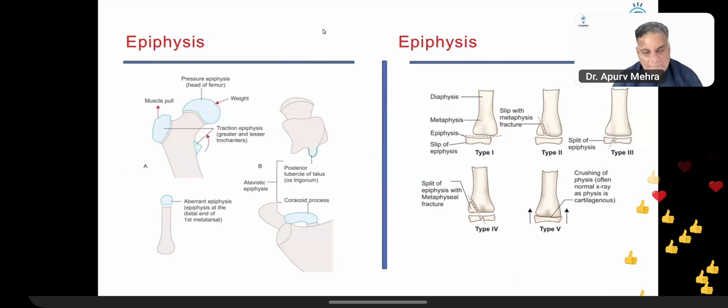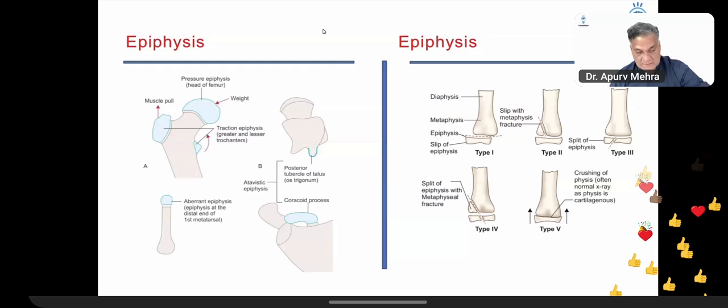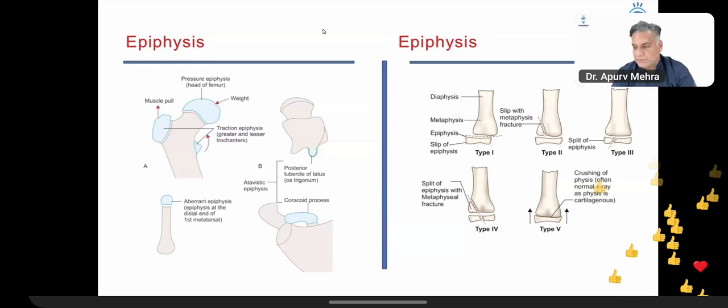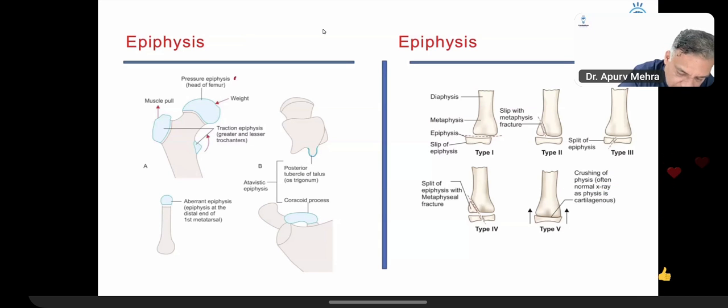Epiphysis, again, this question came as an image. If you have a joint-forming epiphysis, it will be covered with cartilage. It's called the pressure epiphysis. The head of femur, the head of humerus, or the lower end of fibula or tibia, that came in this exam. That's a pressure epiphysis, a joint-forming epiphysis.